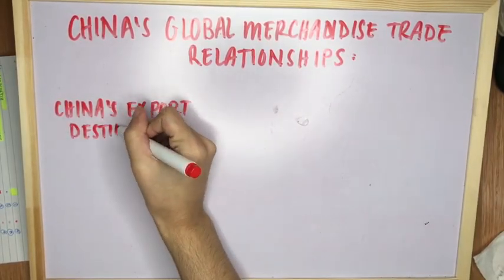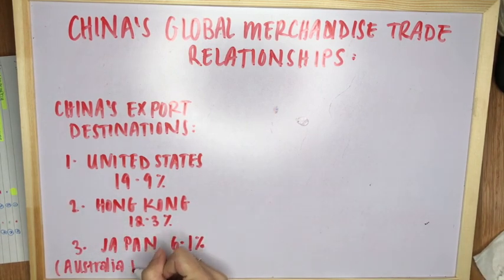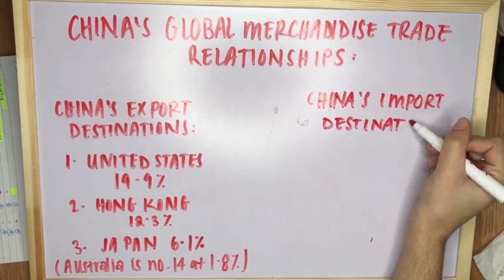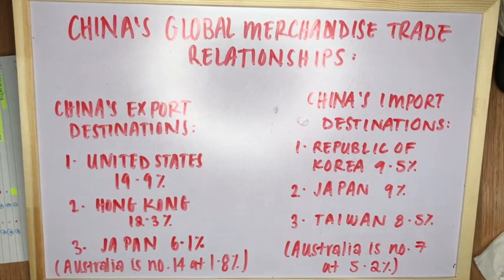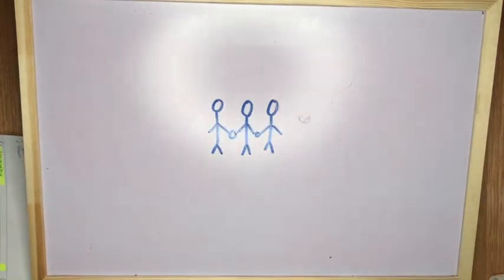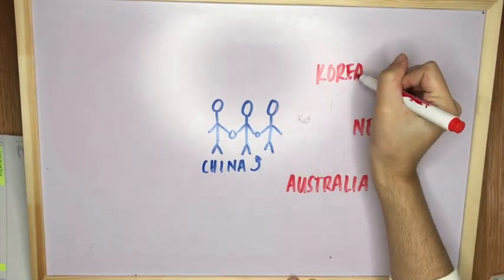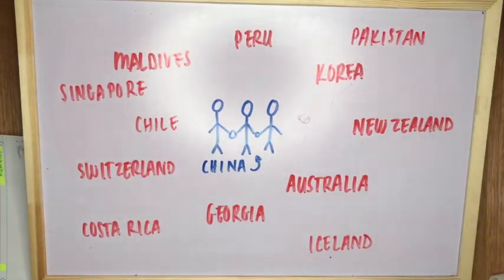China's principal export destinations are the United States, Hong Kong, and Japan, with Australia coming in at number 14. Whereas China's principal import sources are the Republic of Korea, Japan, and Taiwan, with Australia coming in at number 7. China has free trade agreements with the following countries. A free trade agreement makes it a lot easier for countries to import and export with each other, as it's a treaty between two or more countries that eliminates trade barriers.